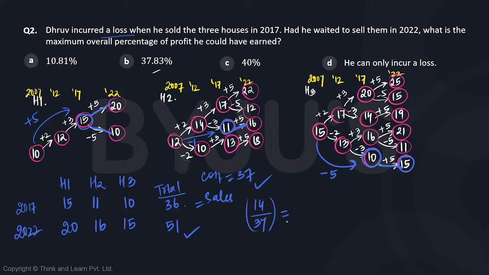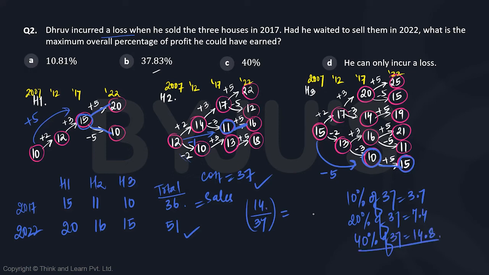Now, 14 over 37 is approximately what percentage? 10% of 37 is 3.7. We need to reach up to 14. So 20% of 37 is going to be 7.4. And if we take 40% of 37, this is going to be 14.8. But we need a value less than 14.8. So my answer should be definitely less than 40% and very close to it. Only option B makes sense.